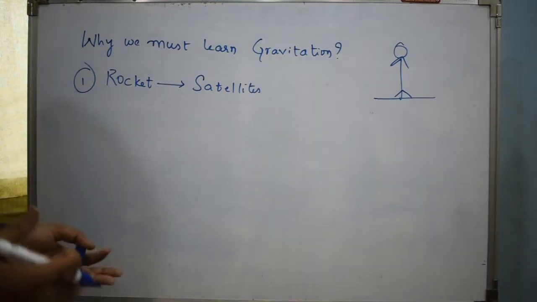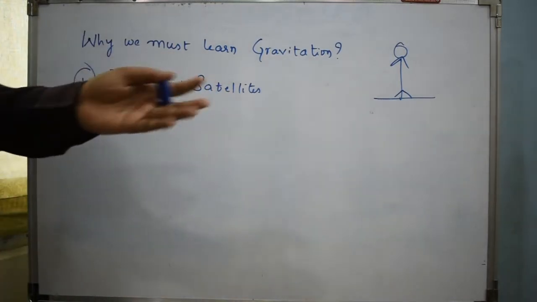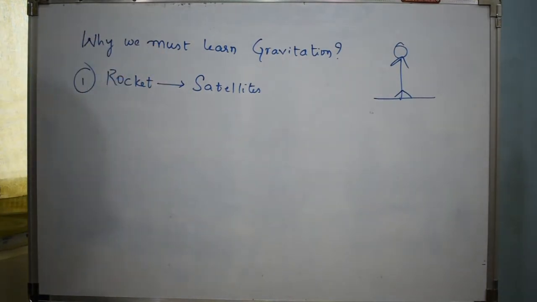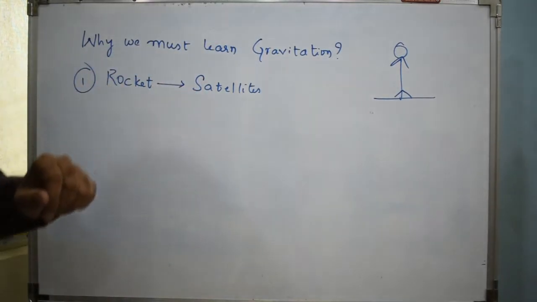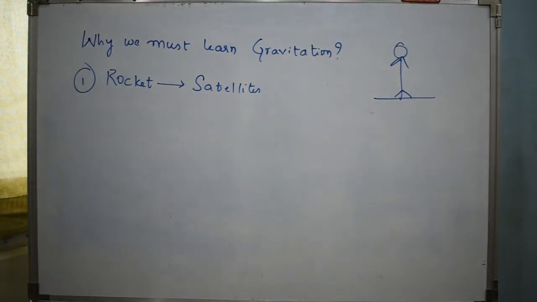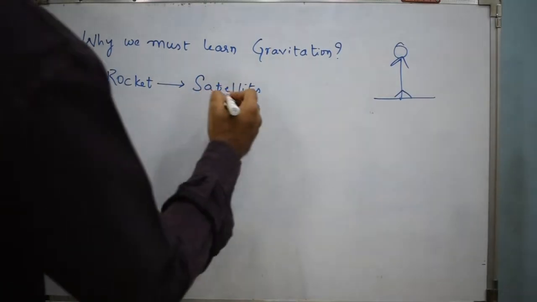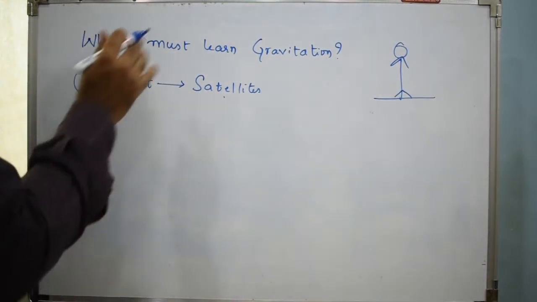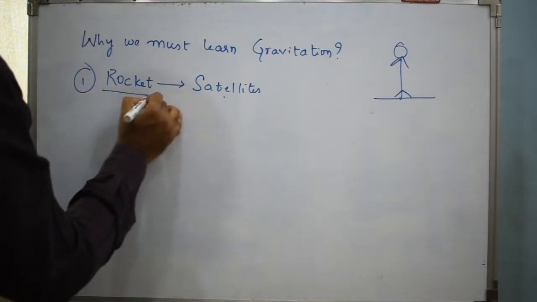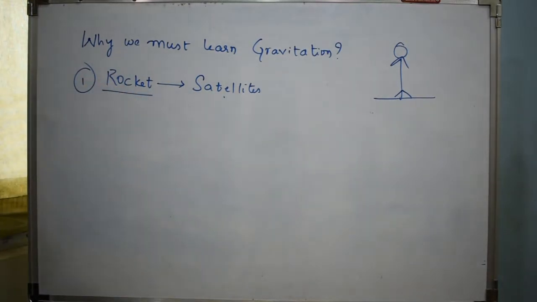Satellites could either be natural satellites or artificial satellites. Our natural satellite is the moon. Because of the gravitation, our natural satellite moon is able to go around earth. If this is earth, the moon is going around the earth all the time, because of the gravitational force of attraction acting on the moon towards earth.